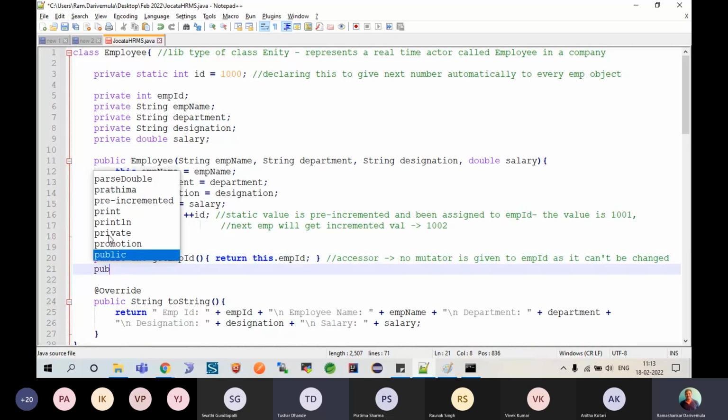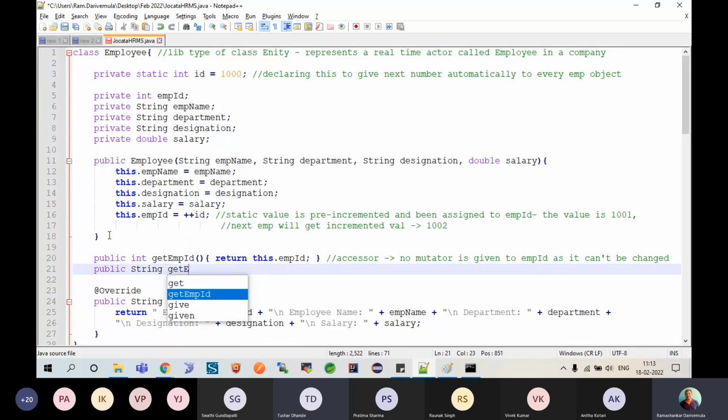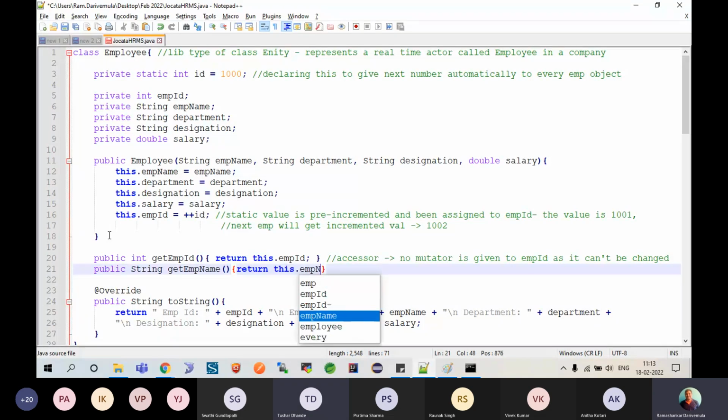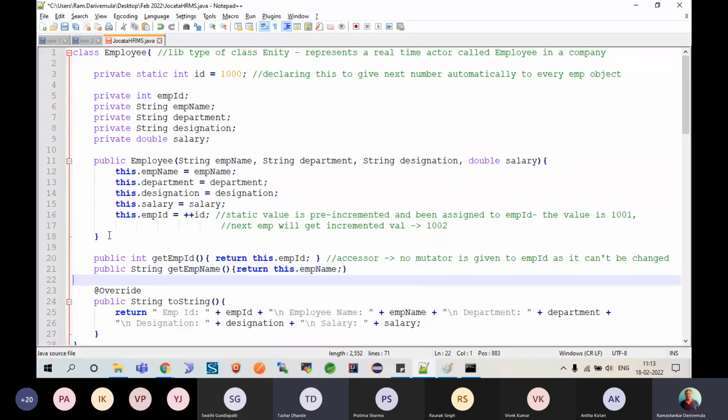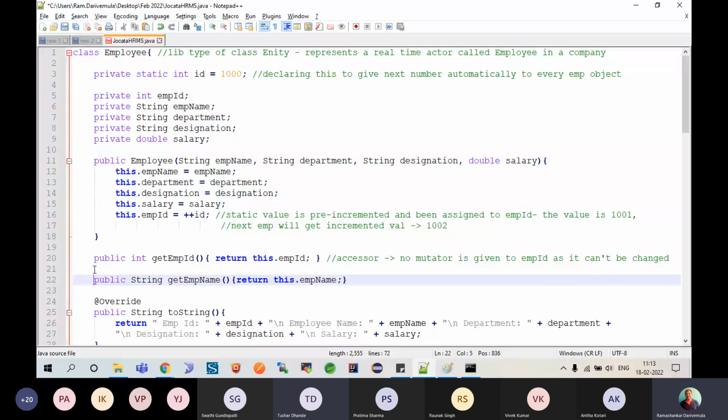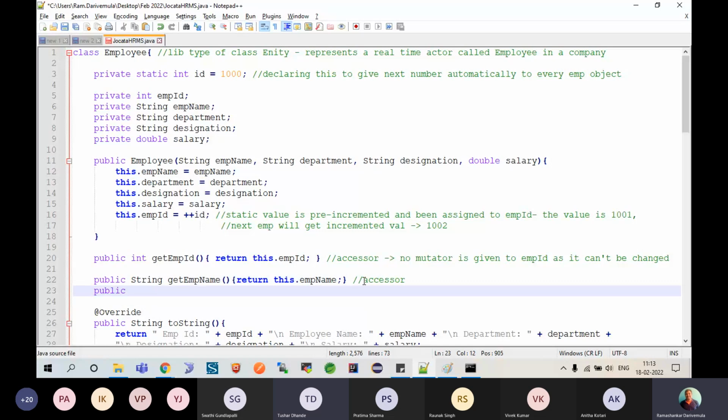Now, in that case, public String getEmployeeName. So here I will say return this.employeeName. Well, how about mutator? Well, this is basically an accessor. How a mutator looks like, let me show you that. Public mutators always will have a void. They don't return. They just do the modification that you have said and keep void.